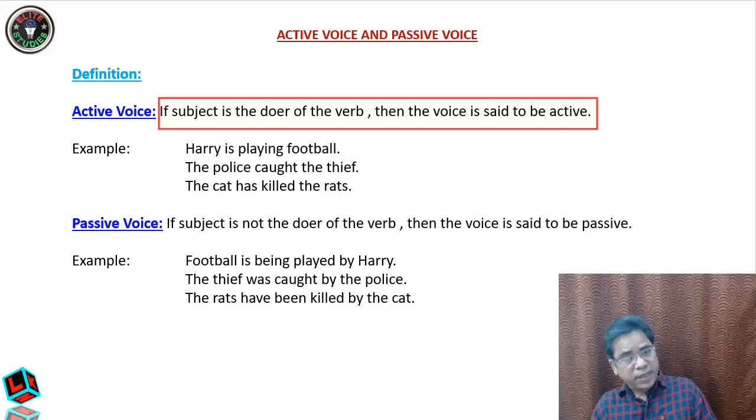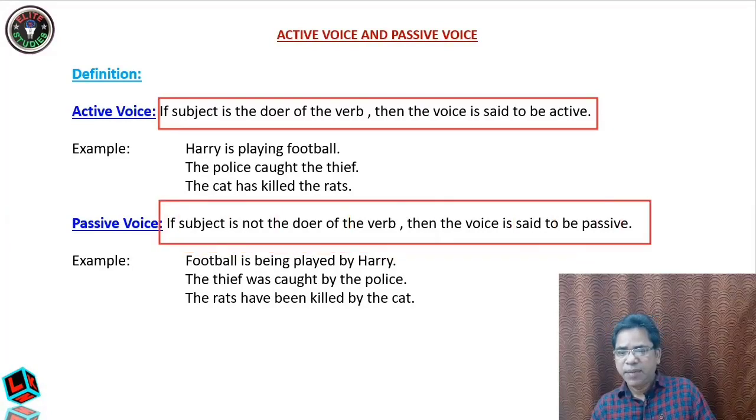If the subject is doing the work, then it is called active. Just the opposite, if the subject is not doing the work, as I told you, a kite is being flown by Ram; the kite was not doing the work of flying. So when the subject is not the doer of the verb, then that voice is passive.